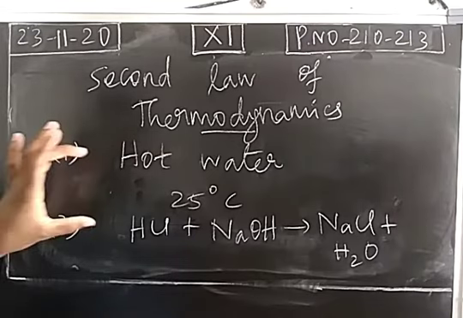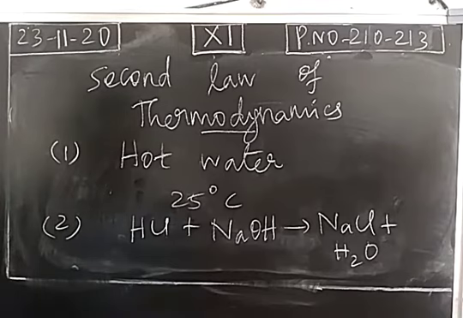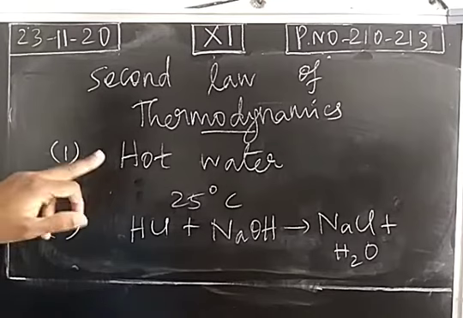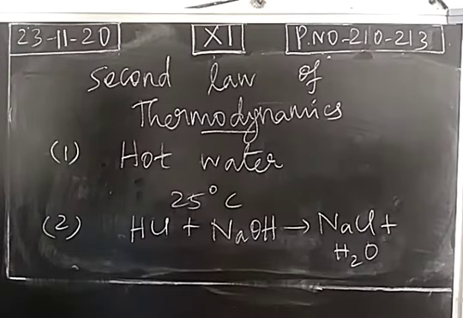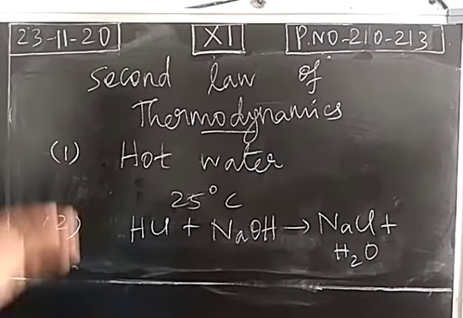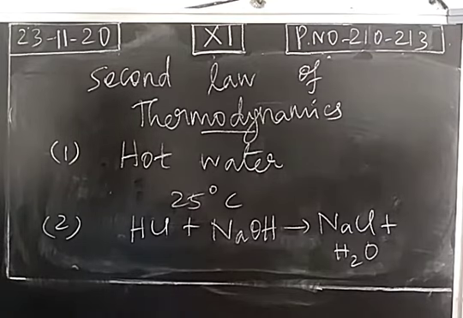So from these examples, we identify that the energy is constant. When we consider hot water as a system, or the chemical reaction taking place in a container as a system, in both cases the law of conservation of energy is proved. The total energy of the system remains constant. So the first law of thermodynamics is verified.